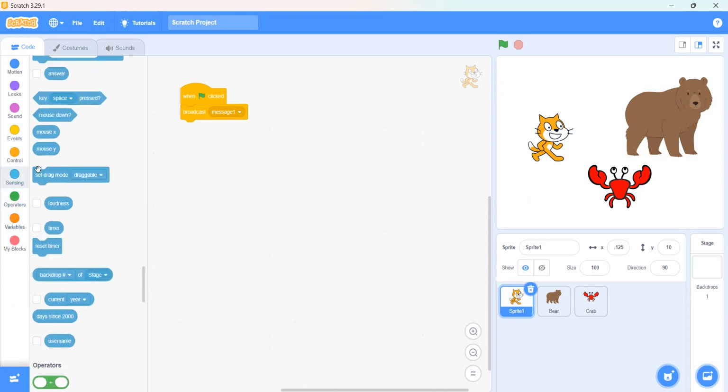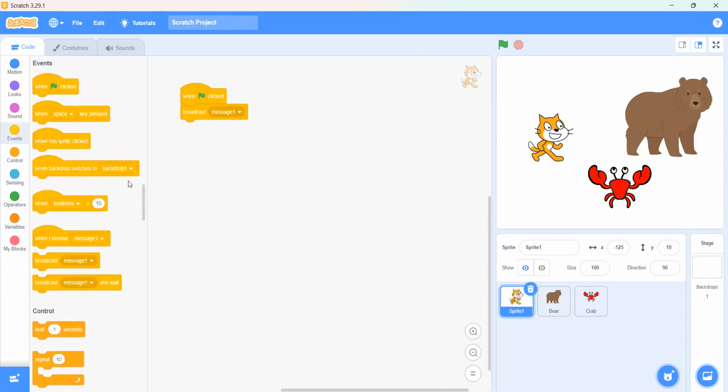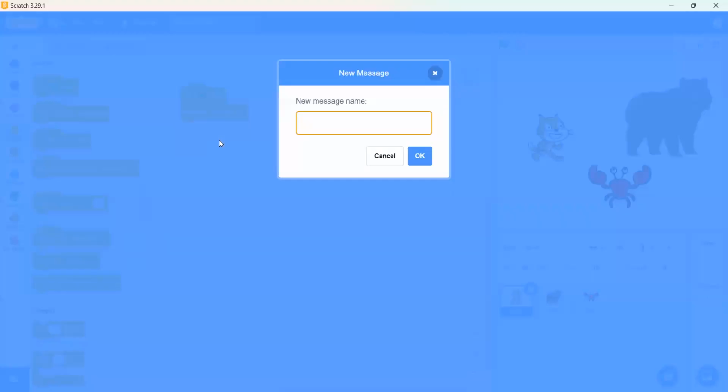Now what you have to do is click on this message one and click on new message, and we can write it here. What should this cat say to the other sprite? Tell me. We should say, how are you? Okay, we can say how are you?